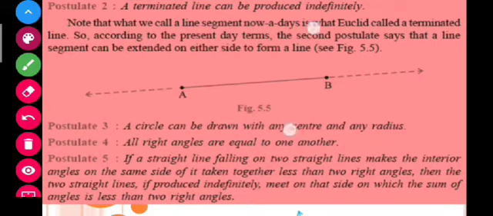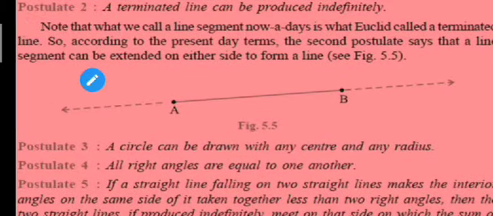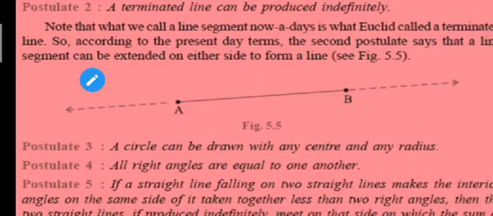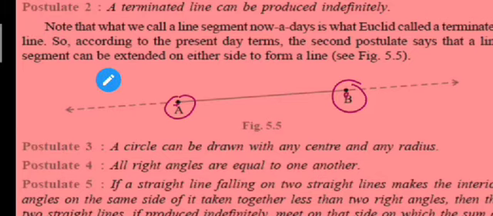Now here the question arises, what do you mean by a terminated line, students? A terminated line is one that has ends. Here you can see that points A and B are given to you, and these are the points of a line, and that line is terminated because it has two endpoints. So in postulate number 2, it is given that if I want to extend this, I can extend it indefinitely.